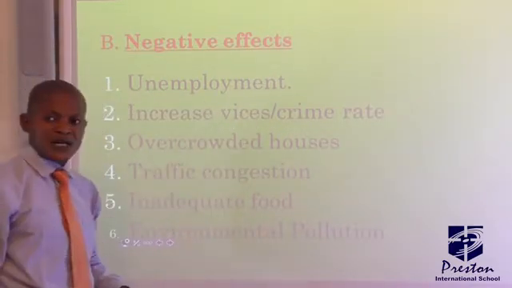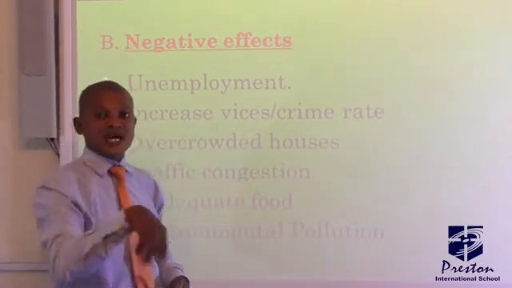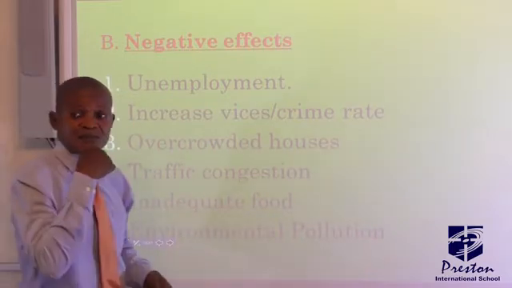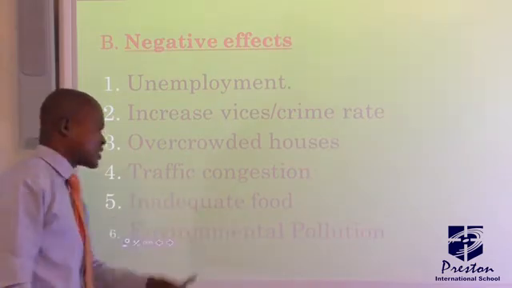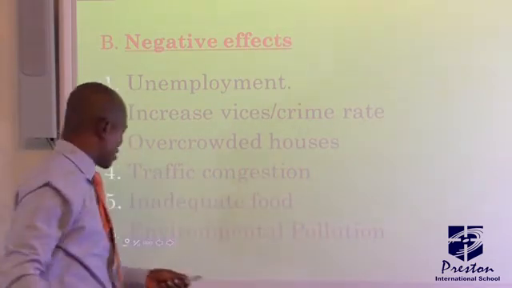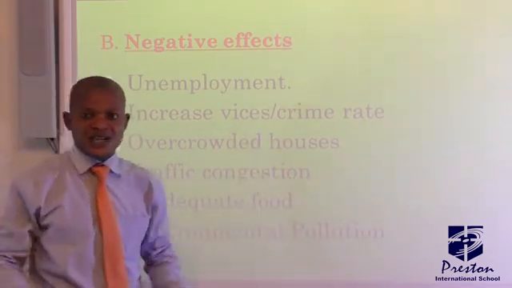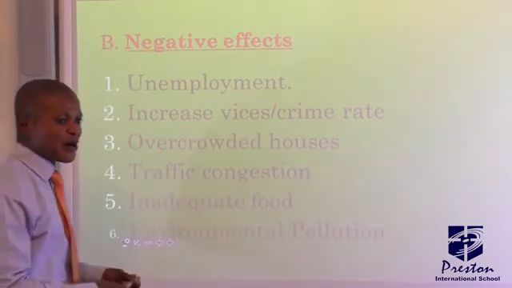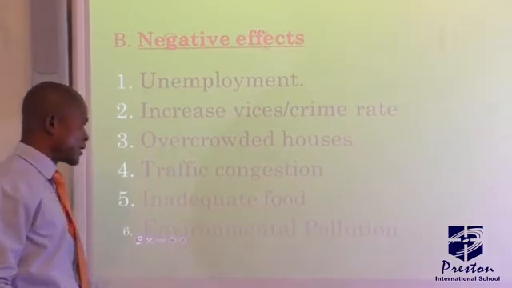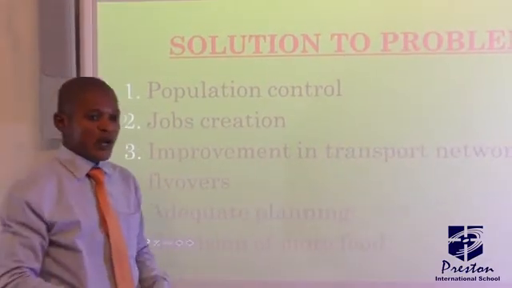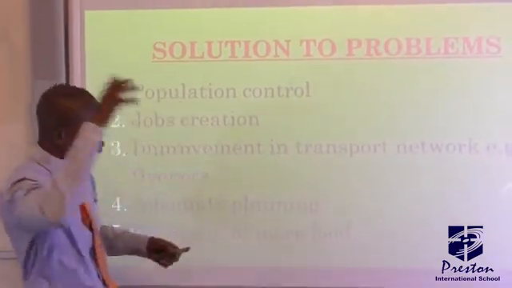Then you talk of overcrowded houses. You can see 5 persons can live in a room. Imagine that. In fact, you can see married people, 2 persons can manage 1 room in some urban areas. You can see how bad it is. Look at traffic congestion, a lot of vehicles on the roads, and then look at inadequate food, that is certain. Some people, in fact, live on half a dollar in a day. And finally, look at environmental pollution everywhere. The waste material will be exposed due to high population.